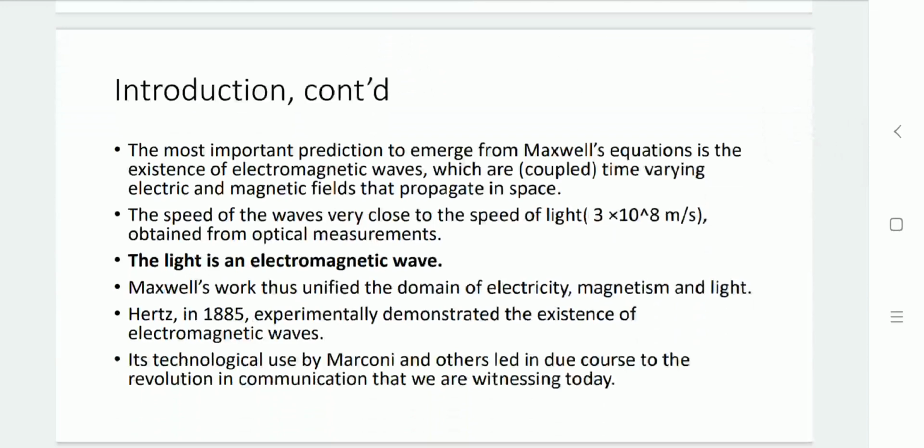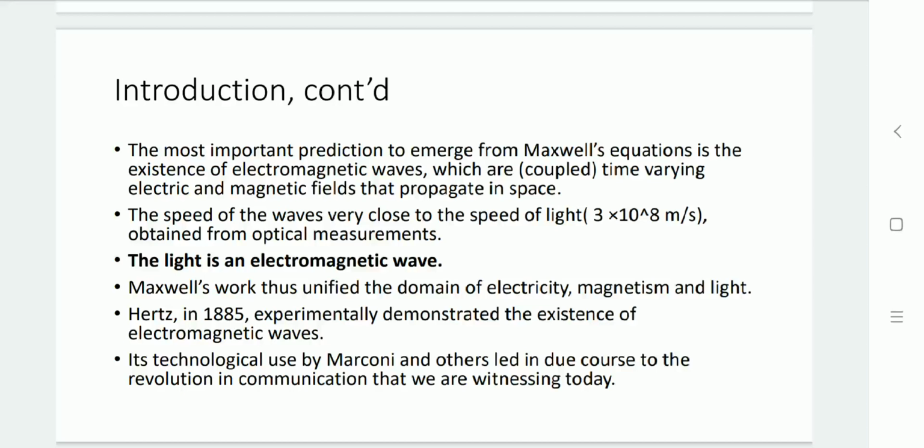Based on Maxwell's equations, the existence of the electromagnetic wave comes into the picture, which consists of time varying electric and magnetic fields able to propagate in air and free space. While propagating through space, the electromagnetic wave has the highest velocity, the speed of light, which is around 3 into 10 raised to 8 meters per second. Based on this, Maxwell found that light is also an electromagnetic wave.